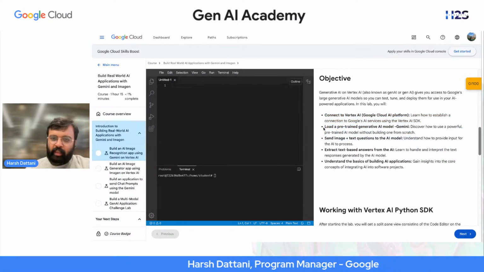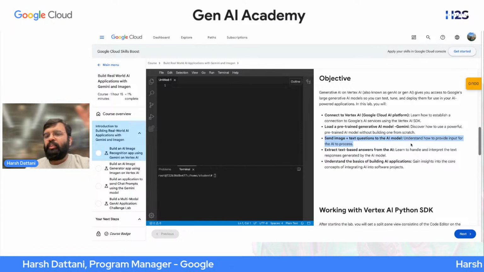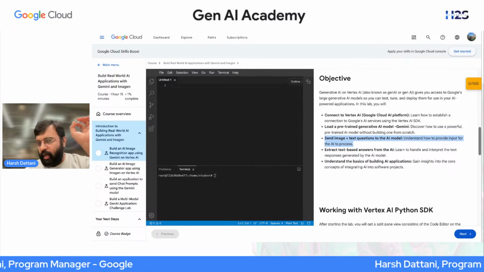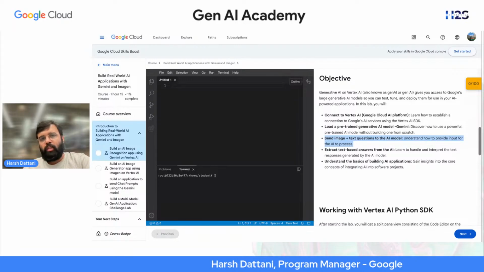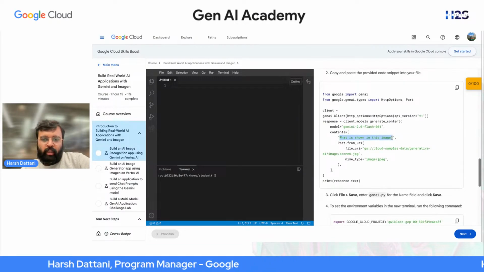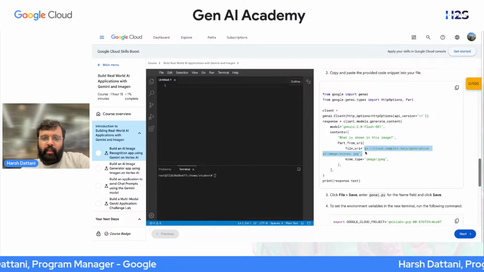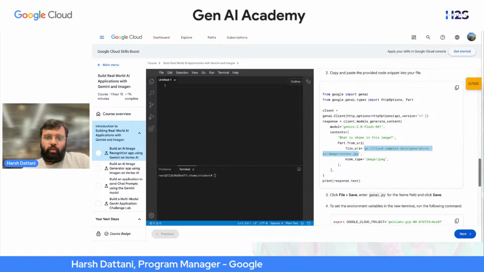We selected pre-trained model, that is Gemini 2.0 Flash. Then we asked questions to those AI models and also passed an image. So those questions are based on that image. So if you see the piece of code over here, question is what is shown in the image, and URL is this, right? So if you copy and open that URL, you'll be able to see that URL as well.